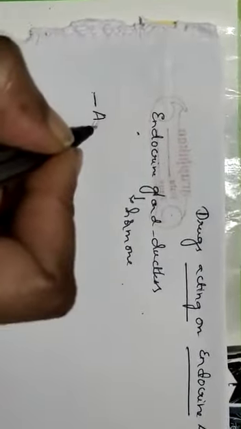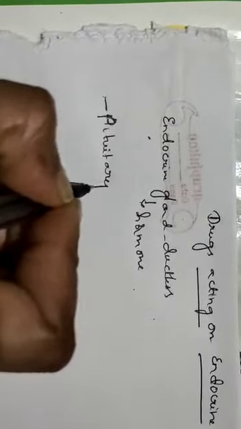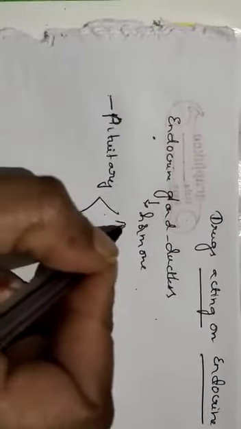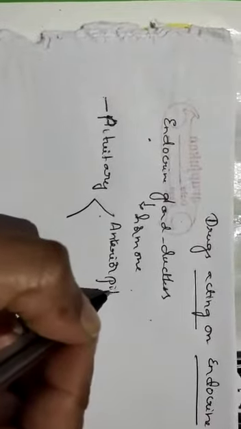The first one is the pituitary gland. This pituitary gland is classified into anterior pituitary and posterior pituitary.